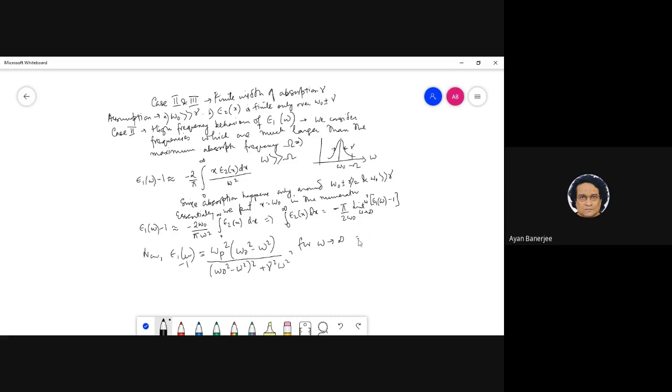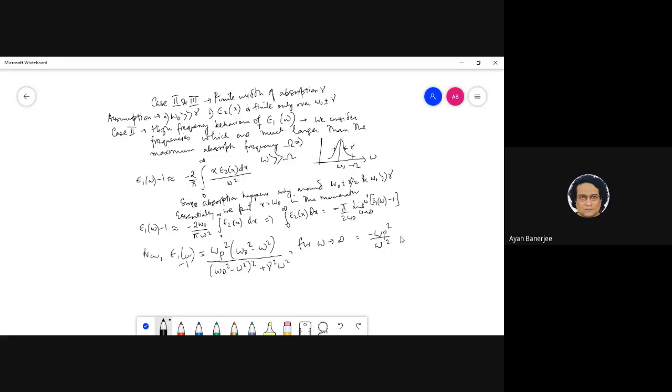So this tending to infinity, you ignore the omega square upstairs, this is minus omega 4, gone. So basically this is nothing but minus omega p square by omega square.